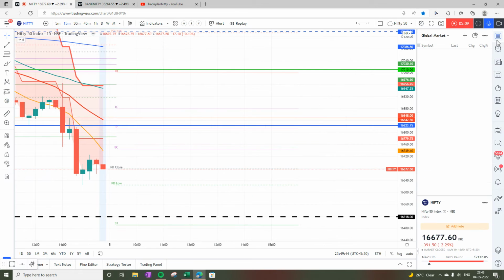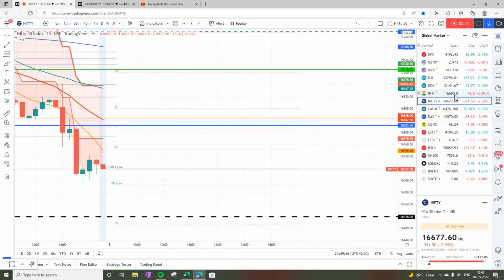When we look into SGX, currently SGX is running at 16680, which is below tomorrow's pivot, which is at 16812. So for tomorrow, the idea is very simple. If the open is below 16812, then the trade plan is sell on rise.